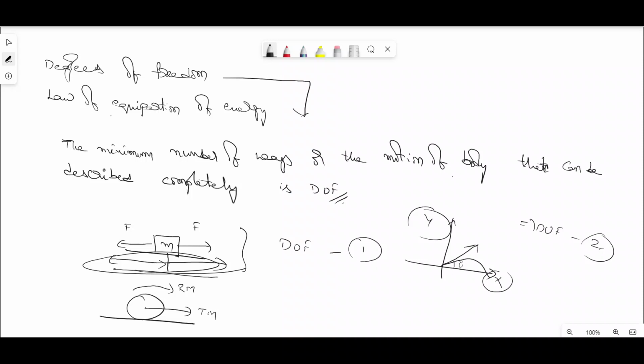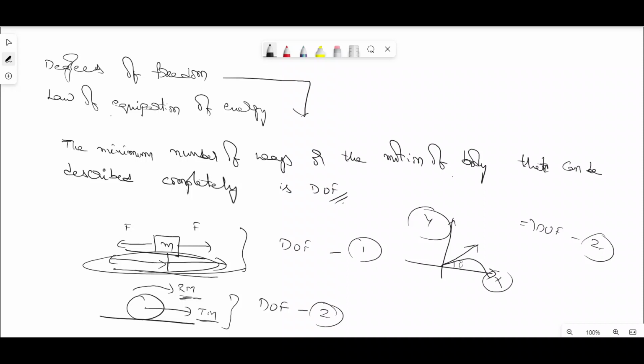The combination of rotational motion and translatory motion is represented as rolling motion. This body has both rotational and translational motion, so the degrees of freedom for this body is 2.